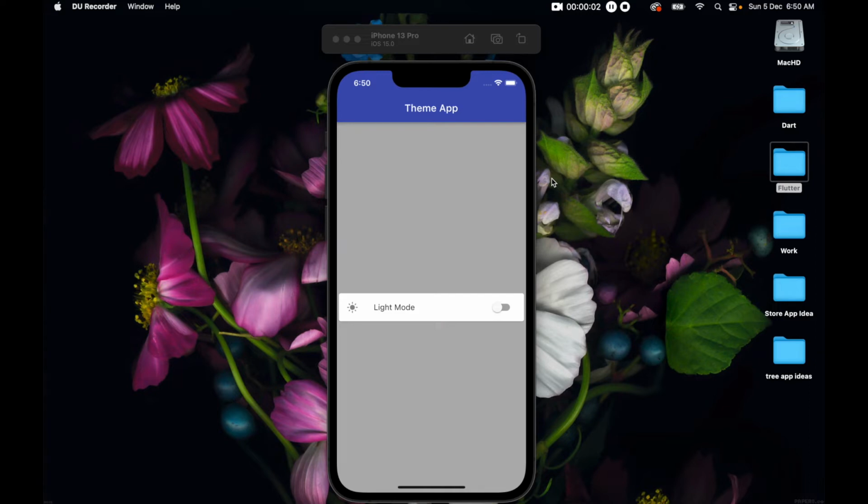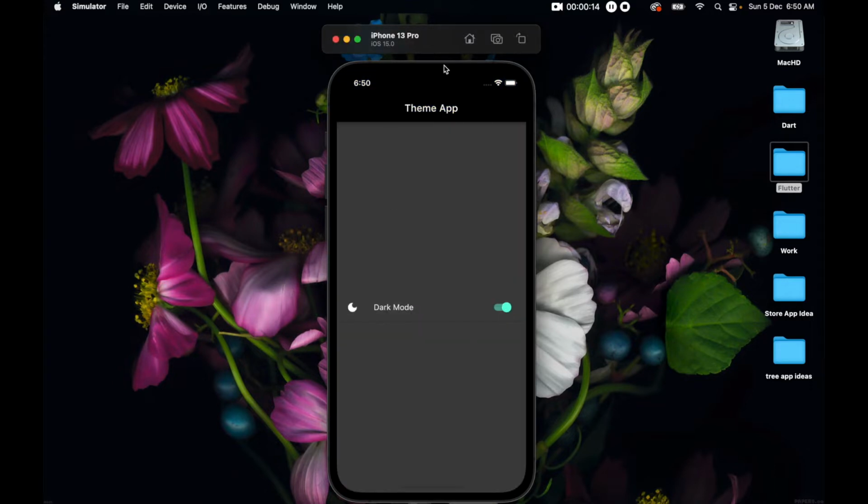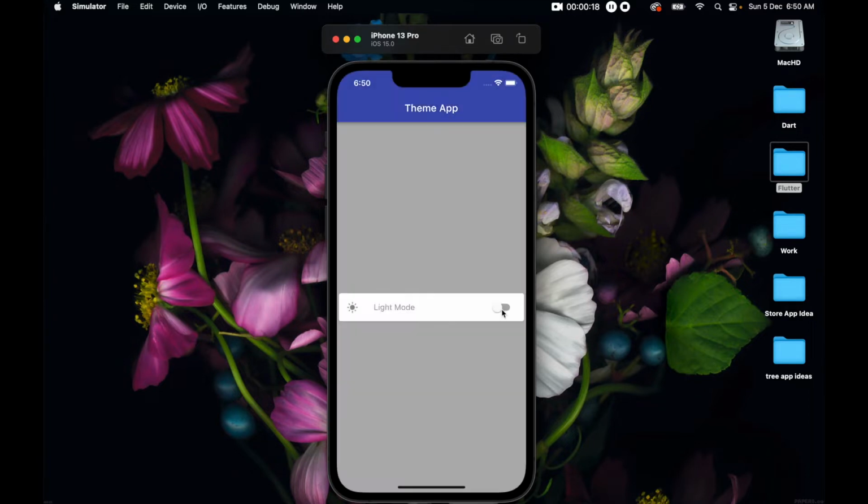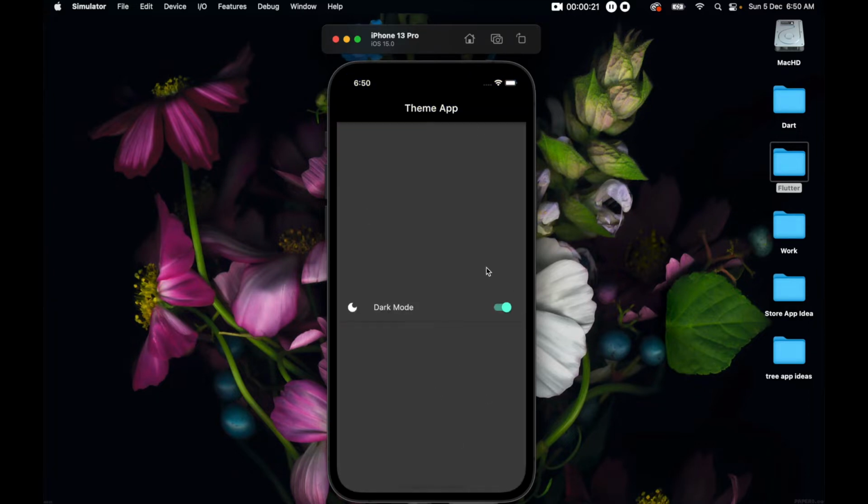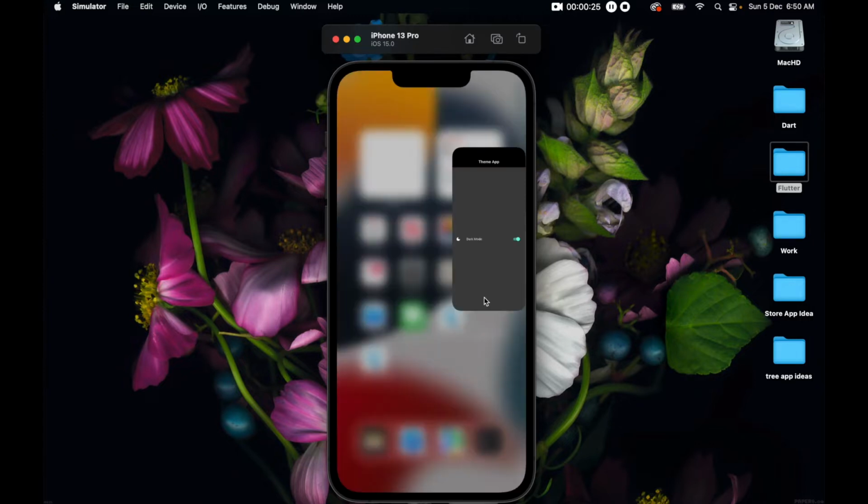Hi everyone, in this video I'll be showing you how to use the themes in the best possible and easiest way ever. Also, not only that, we are going to be persisting our data. So for example, if I change this button, you see we have a new dark theme, right? And we can change between it. Not only that, for example, if we are in this dark mode or even if we are on the light mode, regardless, if I close this app,